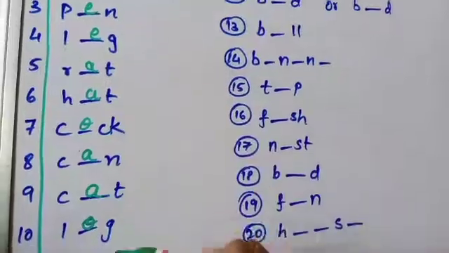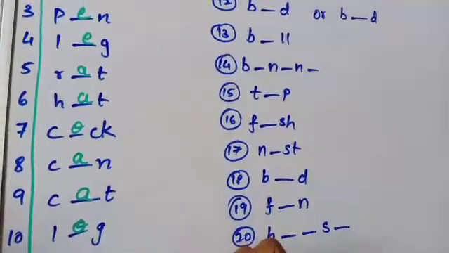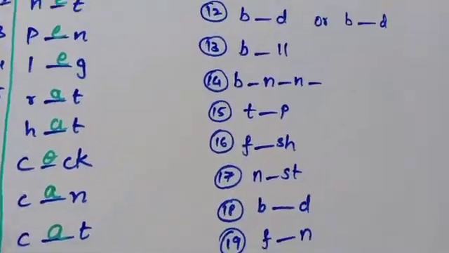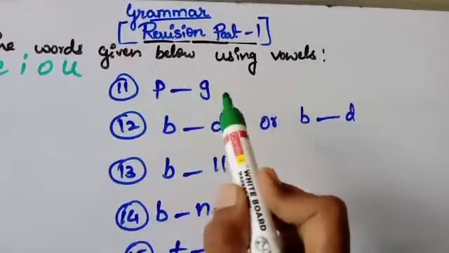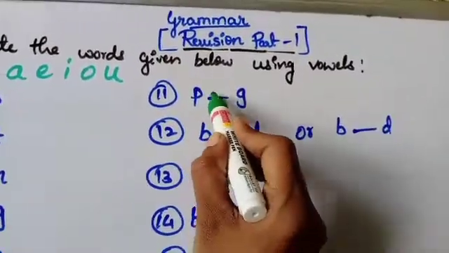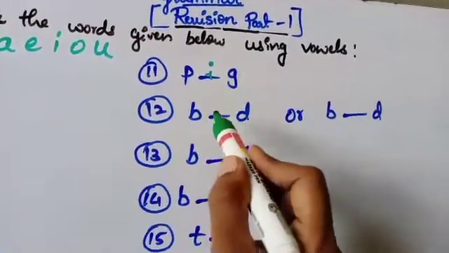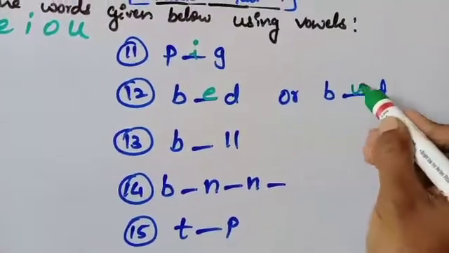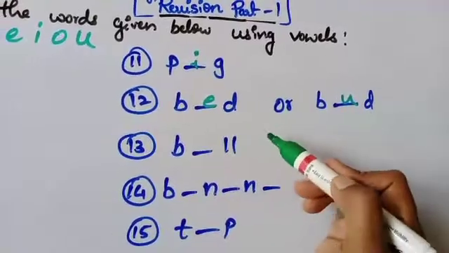You can write any one of these. Okay, no problem. But it has to give a right meaning. That is important, children. Let's move to the 11th one. That is P dash G, P-I-G, pig. Next, B-E-D, bed, or B-U-D, bud. Both are also right answers.